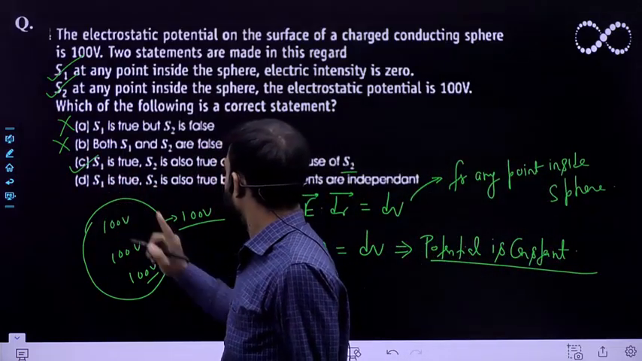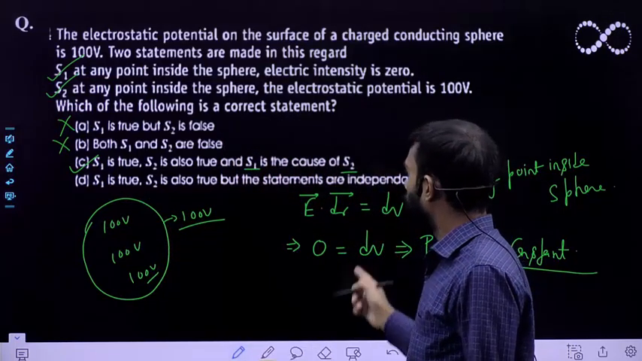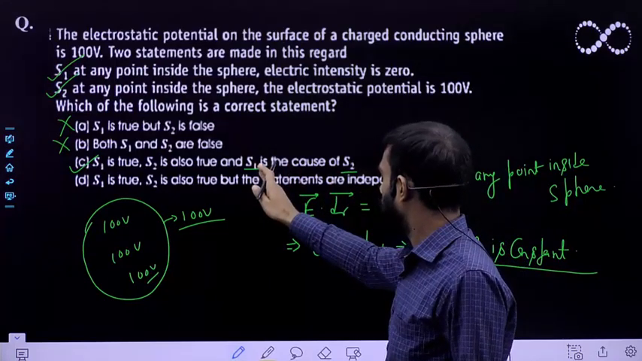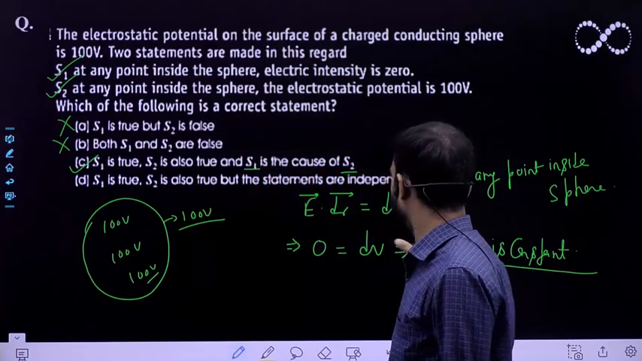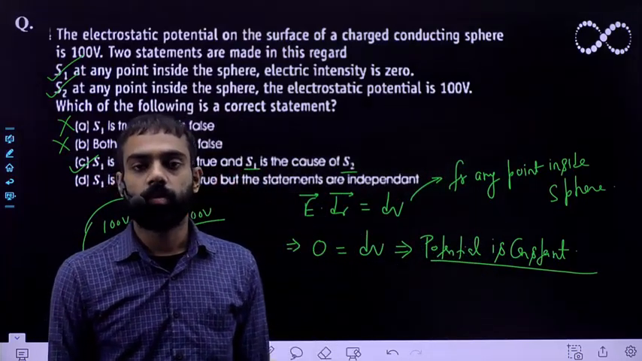D is saying S1 is true, S2 is also true, but the statements are independent. That is wrong because they are not independent. Statement S1 is explaining statement S2. So option C is correct here. Okay students, I hope you understood this question.